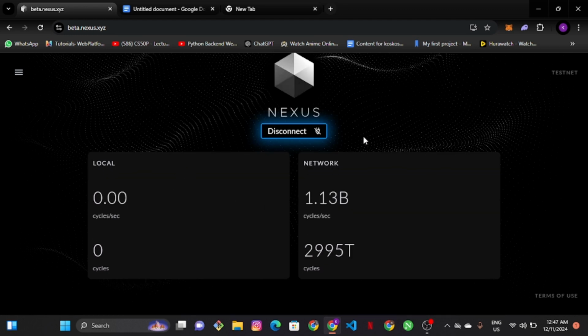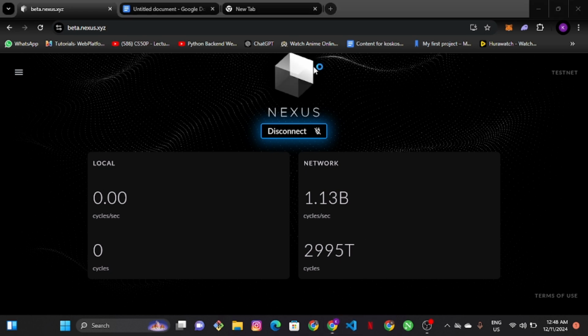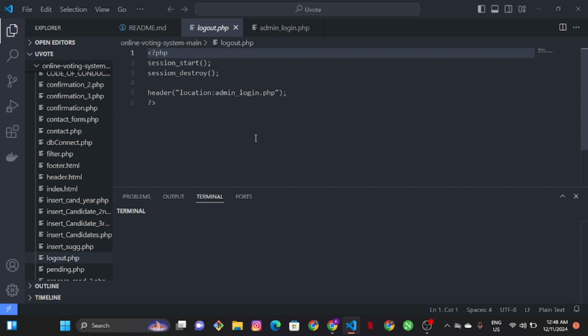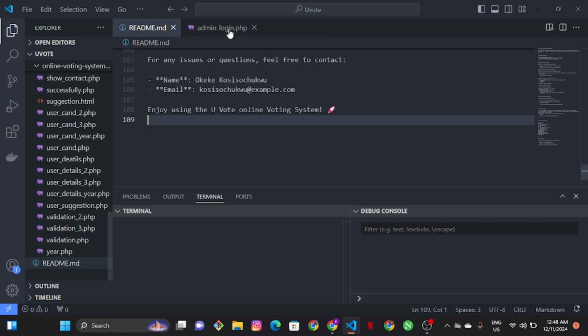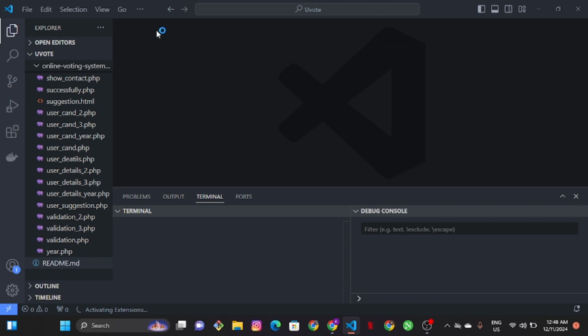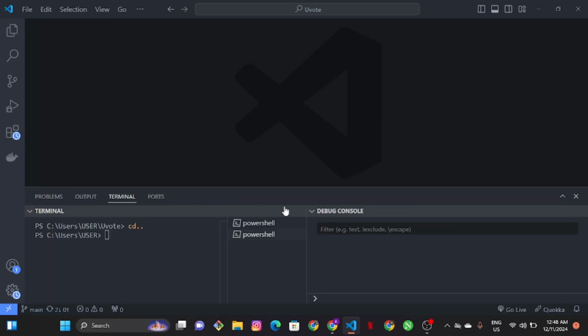The next thing I'm going to do is set up my environment. I'm going to use VS Code because I think it is less stressful and it saves a lot of time. So I'm just going to close all these that are here. Okay, right here you can see I'm currently on a new terminal.